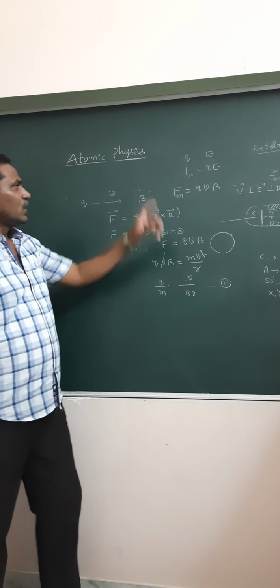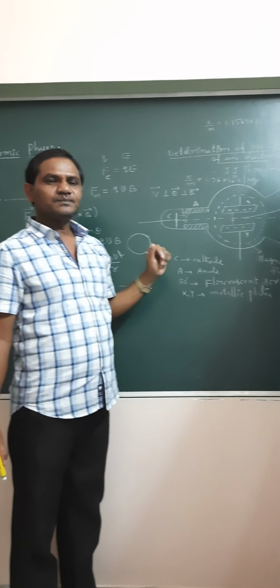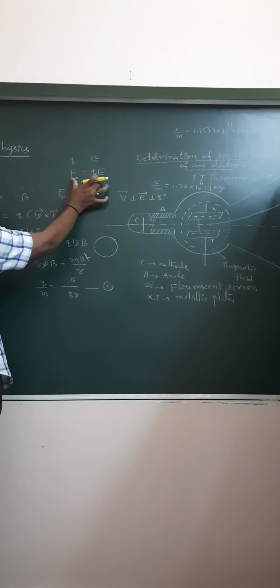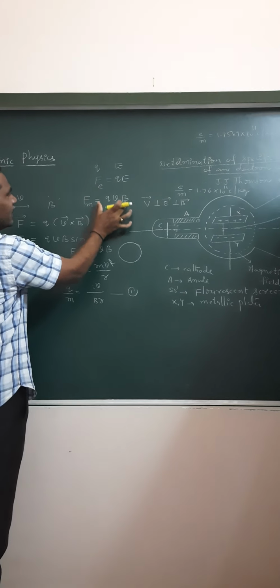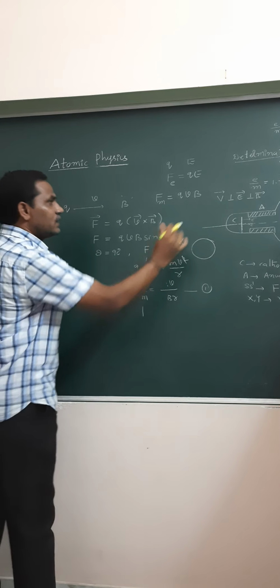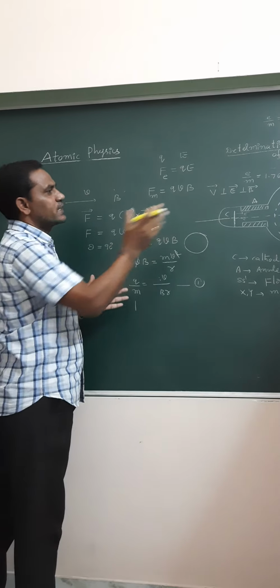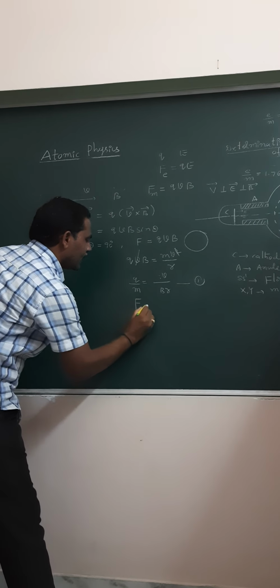When electric field and magnetic field both are applied, then due to the electric field, the force Fe is equal to QE. Due to the magnetic field, Fm equal to QVB. If they are equal in magnitude and opposite in direction, then the electron beam does not deviate. It is undeflected, follows the straight path and strikes the fluorescent screen at the point P. So the condition is that the force due to the electric field should be equal to the force due to the magnetic field.